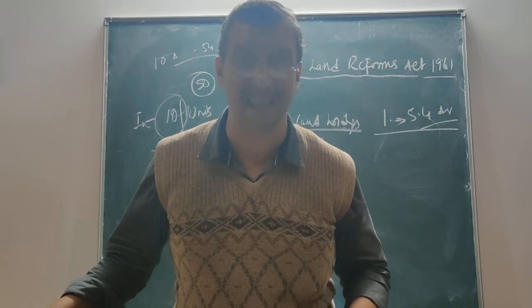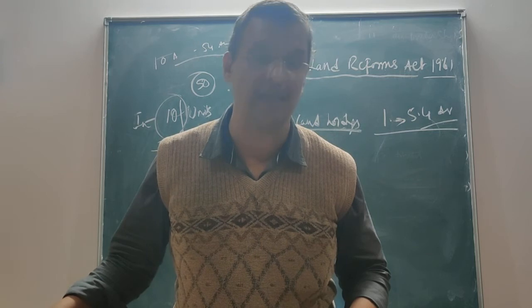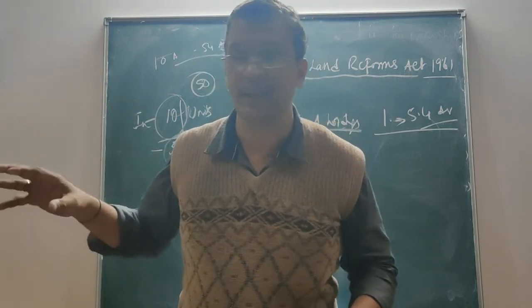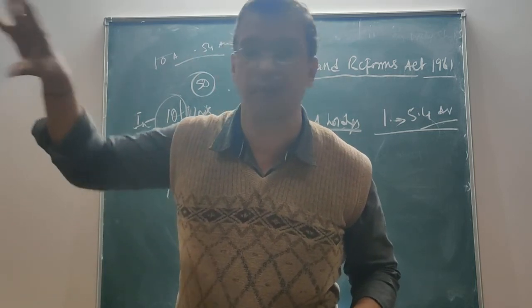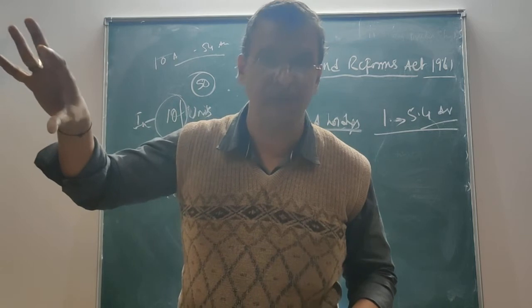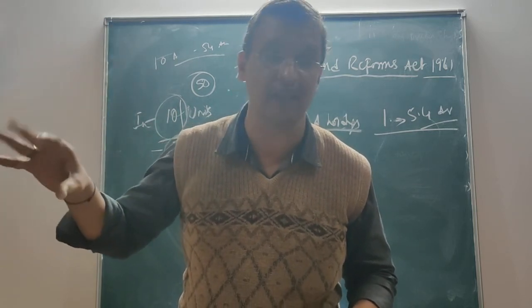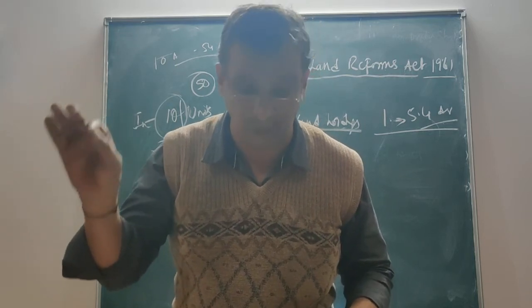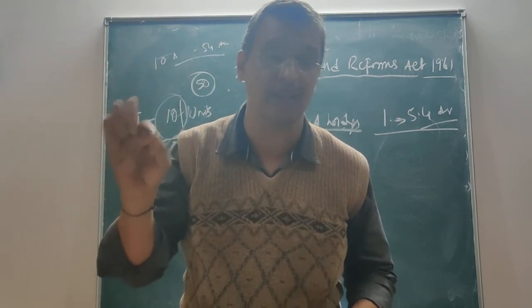Section 65 also says that whatever surplus land remains, after the Act was brought into force, over and above the ceiling limit under sections 63 and 64, shall become the property of the state government, and you are required to surrender it.